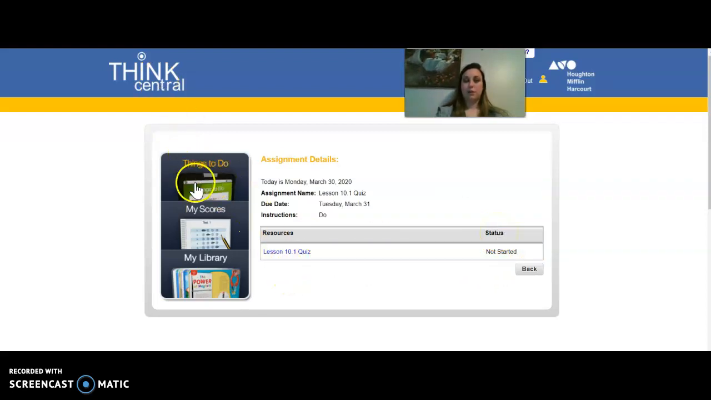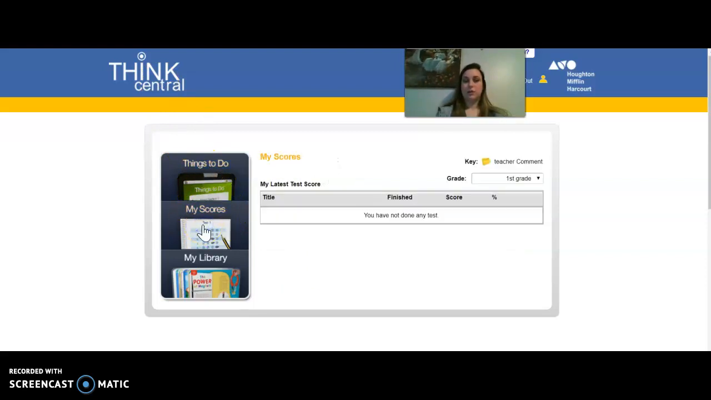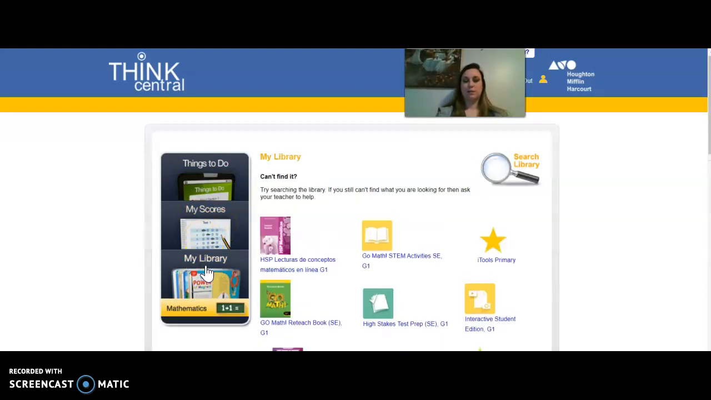Okay, if we go back, there is also a section that says my scores, and this will show any test scores. I don't think anything will show up there, maybe the quiz scores, but that isn't really anything you'll need to use. The next one is my library. That brings up all this stuff right here.